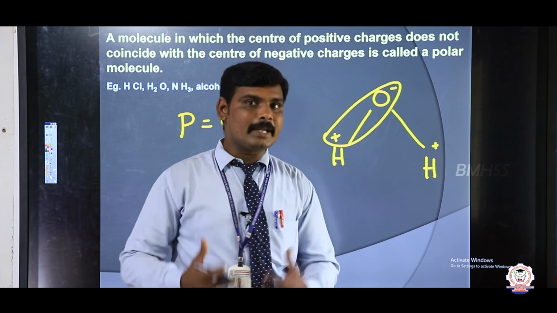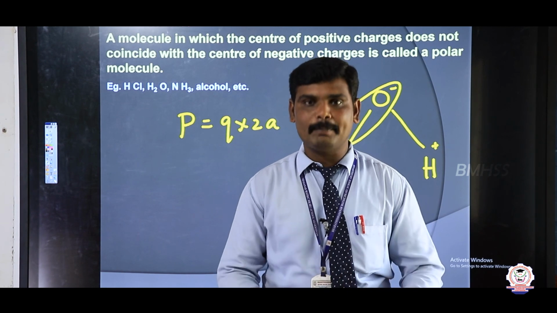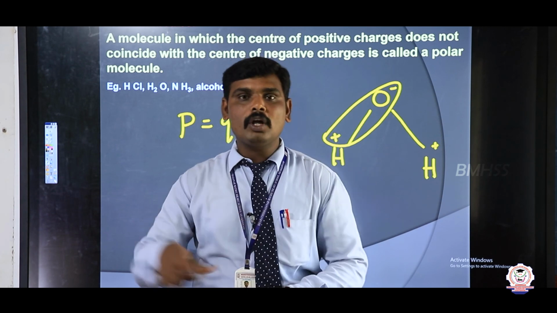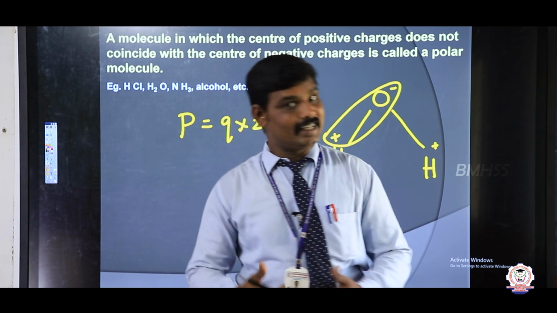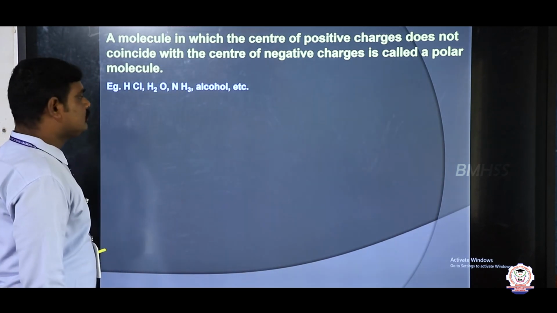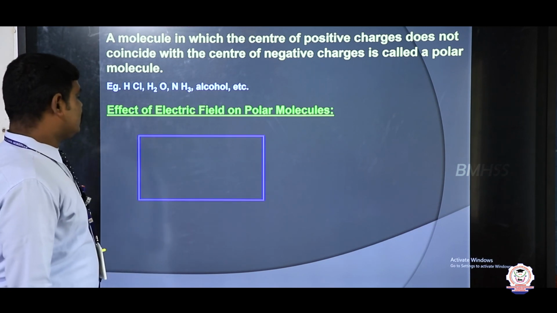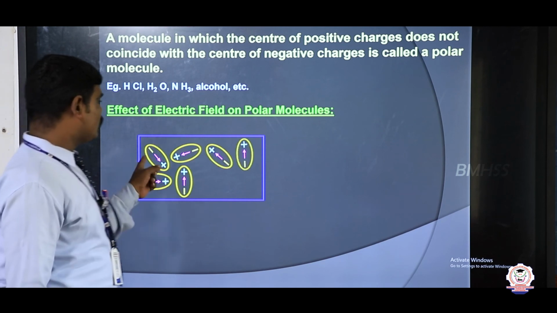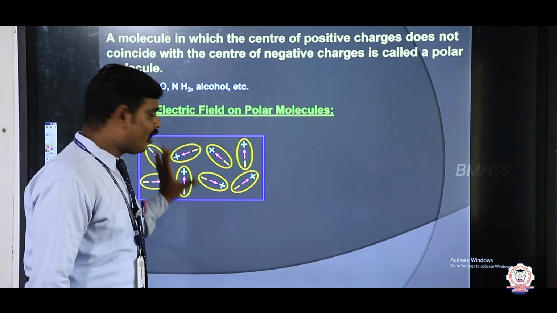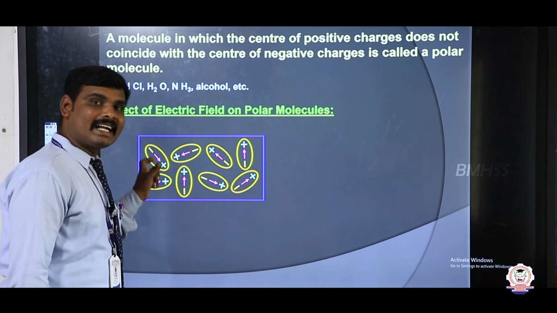Suppose these polar molecules are placed in an electric field, what happens? Suppose in the absence of an electric field, what happens to the polar molecules? Let us see the effect of an electric field on the polar molecules. This is the polar molecule. In polar molecules, different dipoles are present, but these dipoles are not pointing in only one direction. The dipole moments point in random directions.